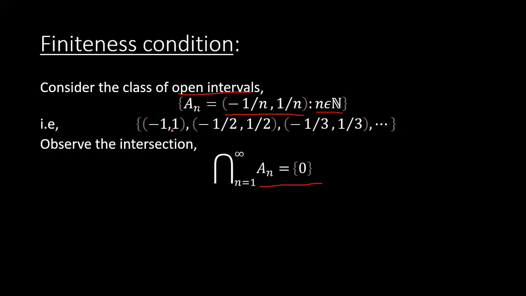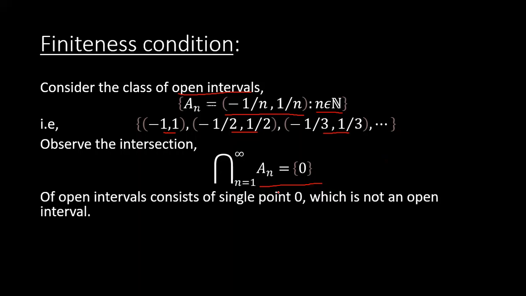Check that this open interval contains 0, this open interval also contains 0, and this one also contains 0. We are taking infinitely many open intervals, and all of these intervals contain 0. So 0 is the intersection.